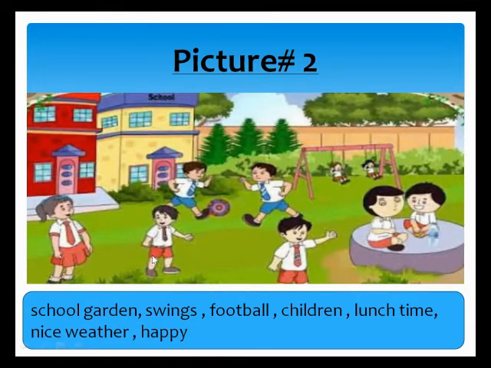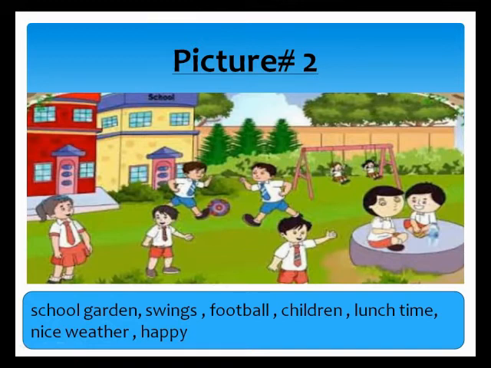You can also see this is a lunchtime picture, and this is a very big, good garden of the school. The building is there, the name is there, and this is a picture of school garden. When you are writing the picture composition, first you will describe your picture in your own words. What is the picture about? How many children are there, what are they doing, what action are they performing in the picture?